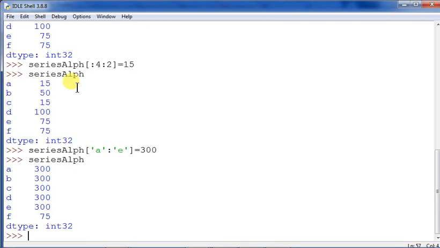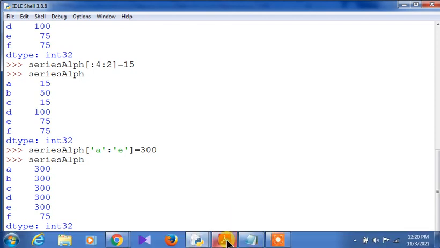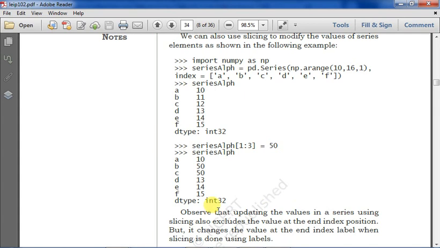Inclusive. But in positional index, it is not like that. So 0, then 1 value has been skipped, then 2 has been changed, then 3 has been skipped, and 4 it will not reach, because the slicing is to be stopped at 1 less always. So this is actually the story of slicing, by using the positional value as well as the labeled value, that means the labeled index. Fine. So now let us come over here. You have observed that updating the values in a series using slicing also excludes the value at the end index position.